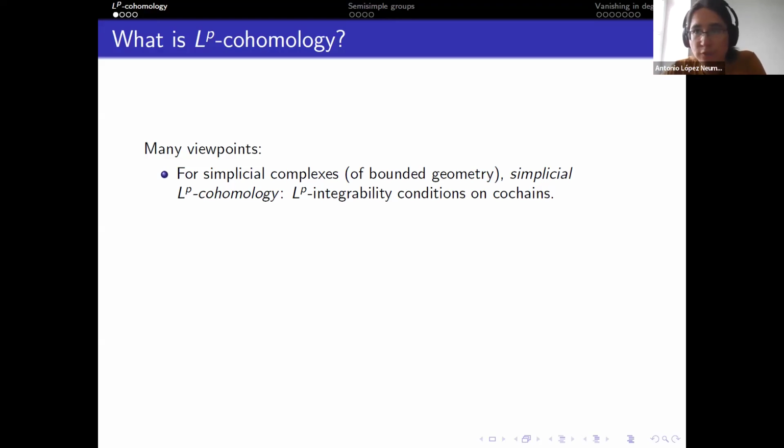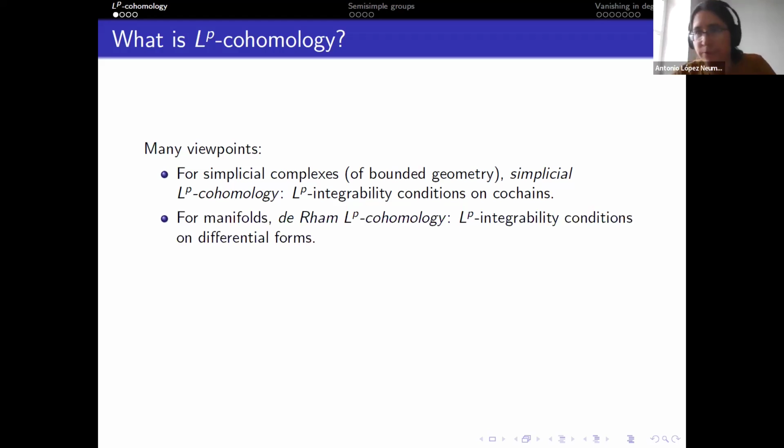If you have some bounded geometry condition on your simplicial complex, your classical simplicial differential will be a bounded operator, and hence you will have a new cochain complex on which you can take the cohomology as usual. So you just define cohomology spaces as the kernel on these LP cochains, quotiented by the image of these LP cochains.